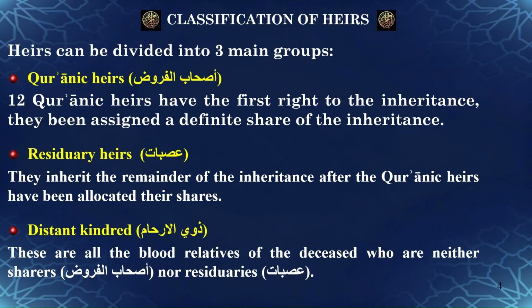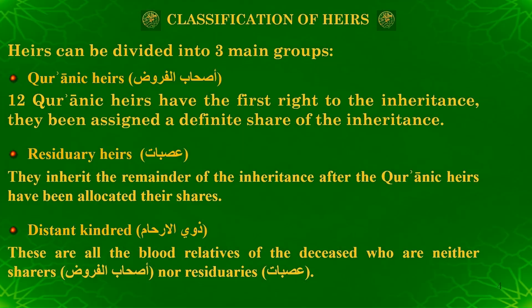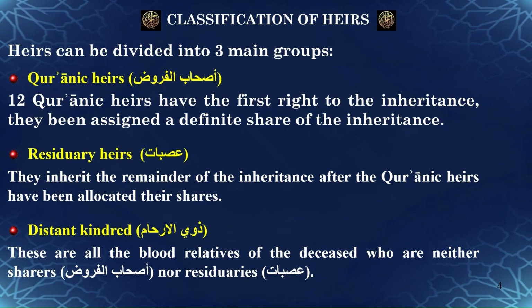Second, we have the residuary heirs, known as the al-asabat in Arabic. These heirs do not have a fixed fractional share allocated to them. They inherit whatever remains of the estate after the Quranic heirs have been given their allocated shares. There are different types of residuaries, as we shall see later on in this course. The male residuaries by blood are the male agnates, who are connected to the deceased through a male line of succession.